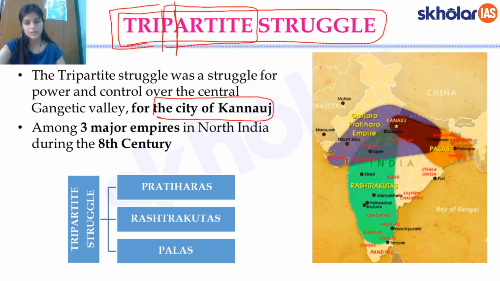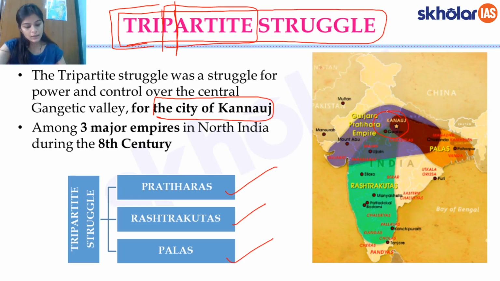There were 3 parties to the struggle, and which were those 3 parties? They were the Pratiharas, the Rashtrakutas and the Palas. So now, why were they fighting for the city of Kannauj? They were fighting for Kannauj because essentially this was lying in the Gangetic Valley, and this was supposedly a very prosperous and a very rich kingdom.